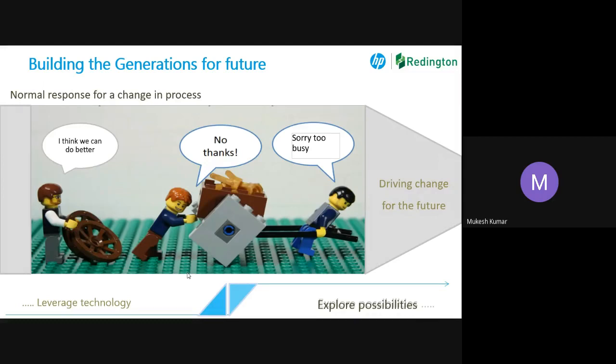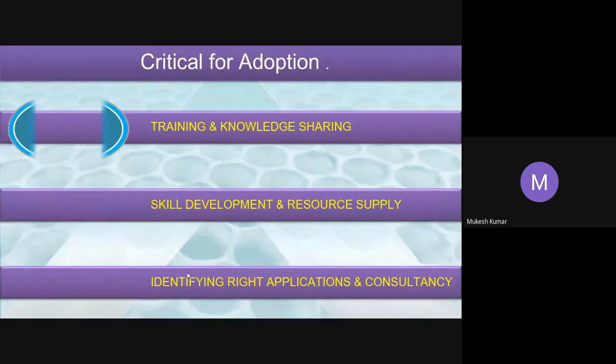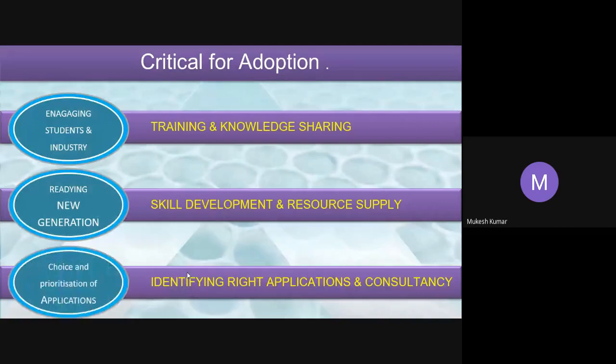It's not only 3D printing; a lot of things are required to make them perfect and ready-made. So here, critical for adoption, basically, is to engage the students and the industry. That is one critical factor. Training and knowledge sharing exist, but not on a mass scale, not at a very high level. That is to be done.